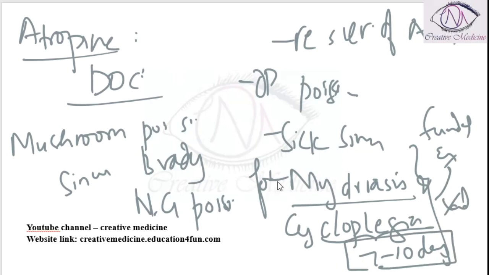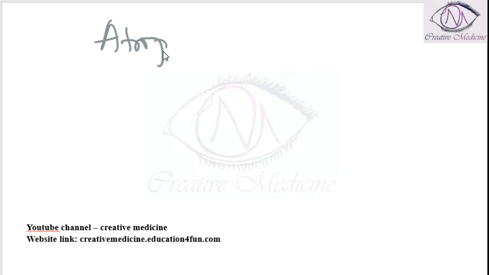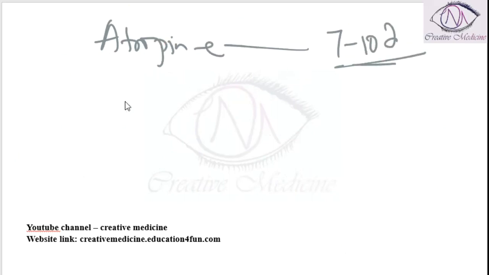It is used in children, and atropine can also be used as a 2% ointment in the eyes for fundal examination. So atropine will normally act for 7 to 10 days, so it is not used for adults.